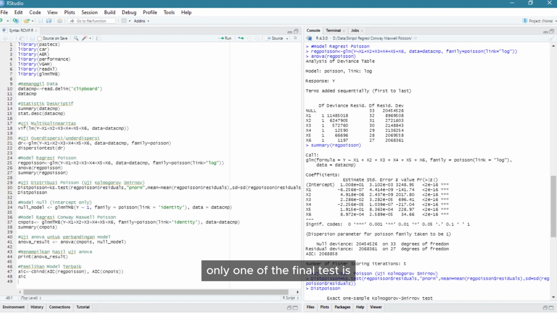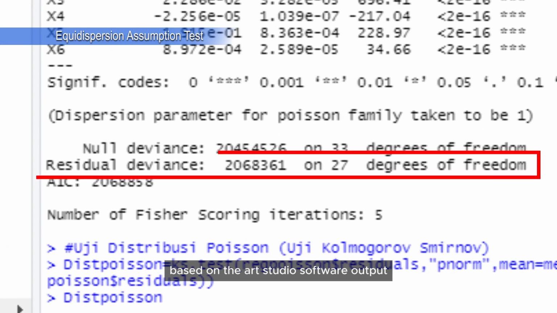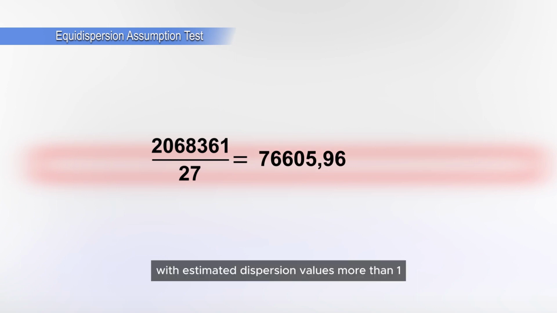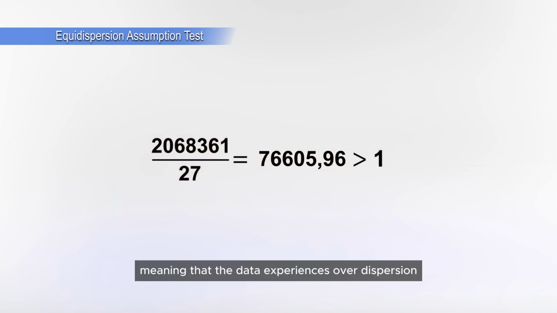One of the final tests is the equidispersion assumption test. In the case of Poisson regression, there's often a violation of the equidispersion assumption. To find out whether the case is experiencing overdispersion or underdispersion, it can be detected by calculating the estimated value of dispersion. Based on the RStudio software output, the estimated dispersion value is obtained from the residual deviance value divided by the degrees of freedom, namely 76,605.96, where the estimated dispersion value is more than 1, meaning that the data experiences overdispersion.